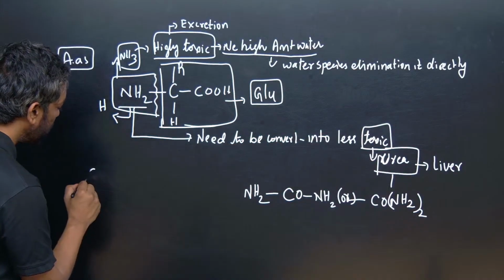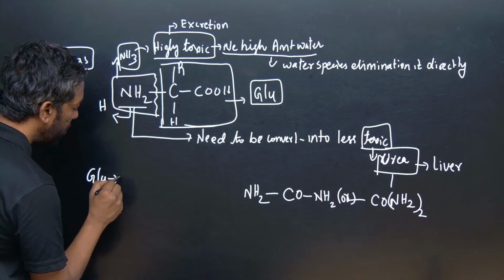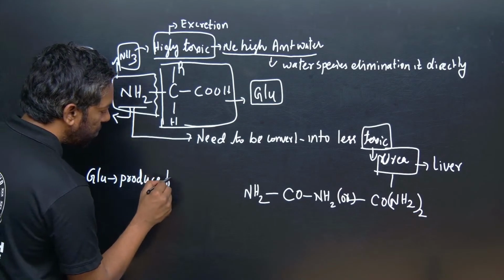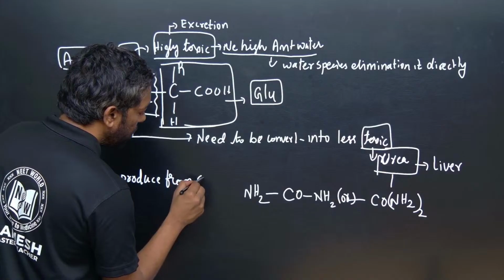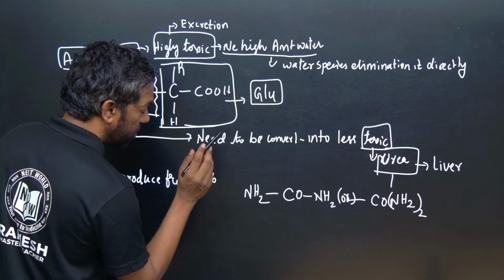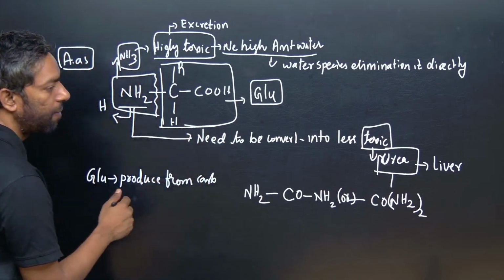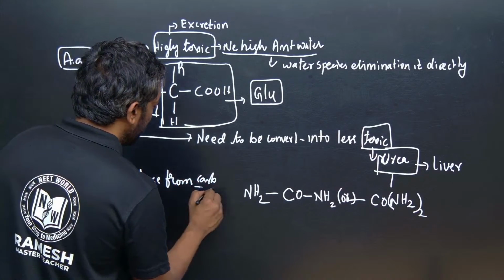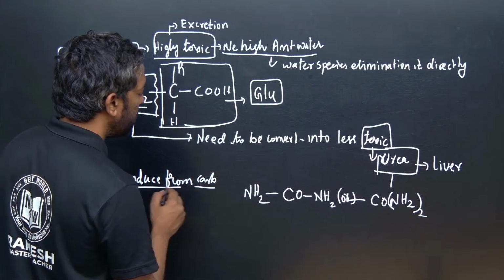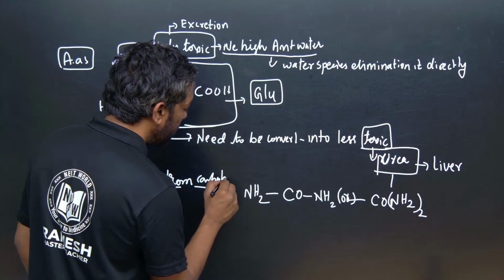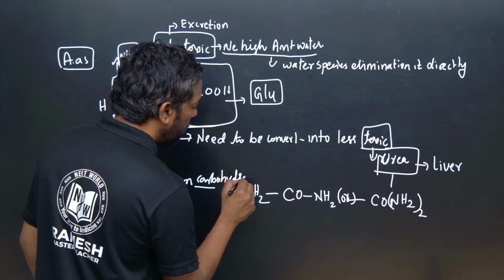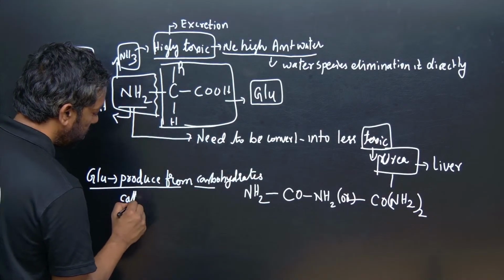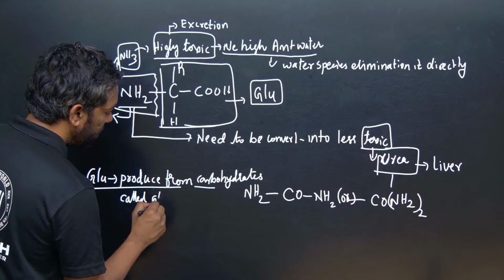Glucose produced from carbohydrates is called glycogenesis. Write it down.